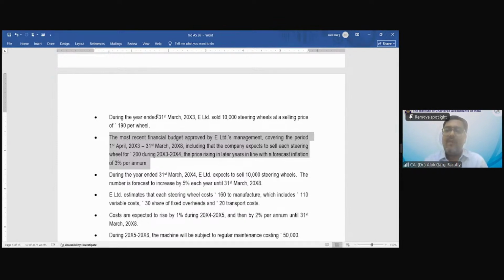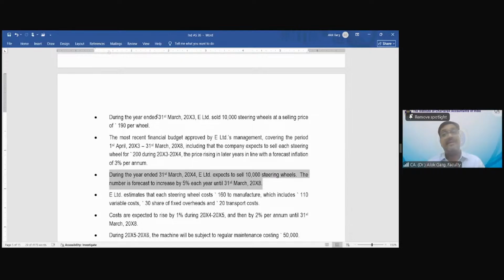Okay. And in the next paragraph, this paragraph talks about the 5-year forecast on 1st April 2003. This paragraph talks about the price per steering wheel. For the first year, I mean to say 3-4, it is 200 rupees. Then it will go up by 3% every year. During the year ended 31st March 20x4, the company expects to sell 10,000 steering wheels.